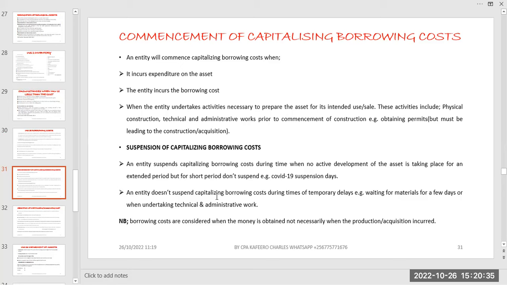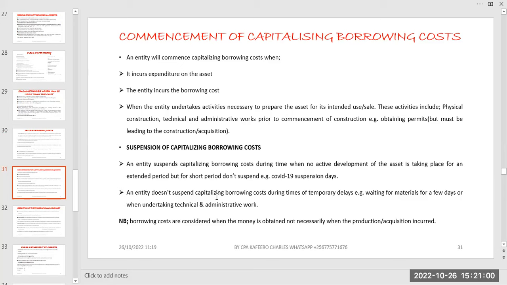Even when you are doing technical and administrative work, that one we talked about. If you are obtaining permits, you don't suspend. Even if obtaining permits takes a long period, even 1 year, you keep capitalizing, because before you get those permits, you can't start the operation.